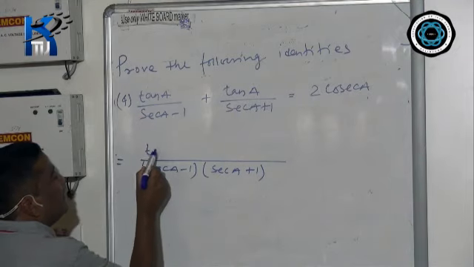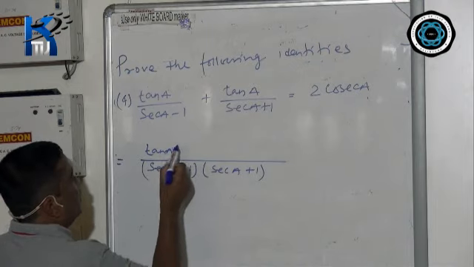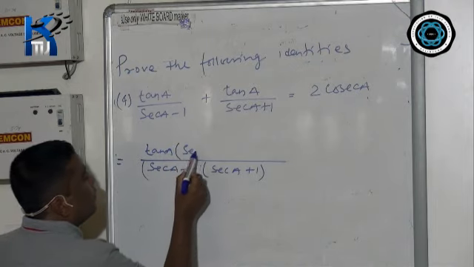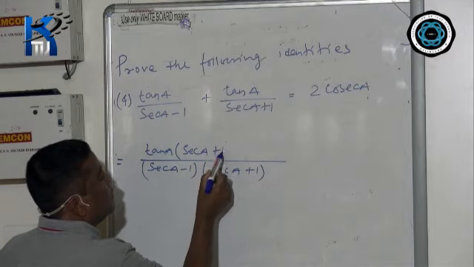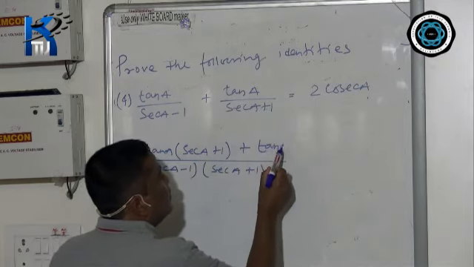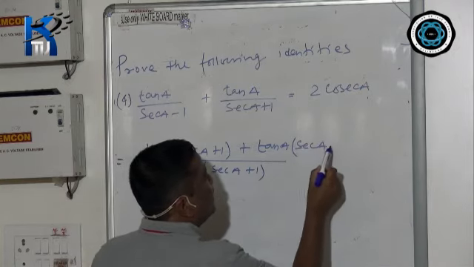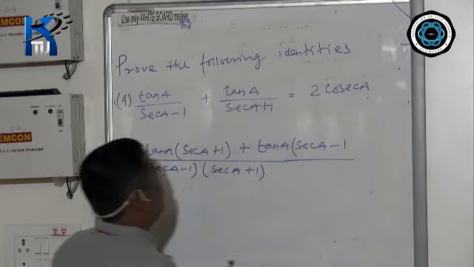So what is left is tan A into sec A plus 1, plus tan A into sec A minus 1.